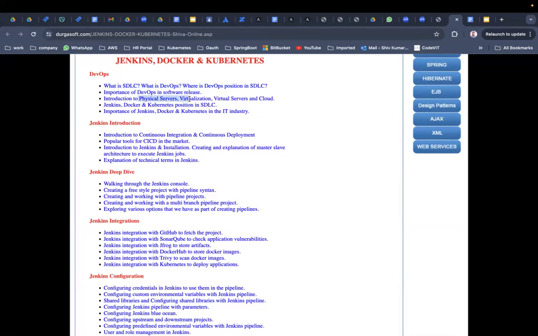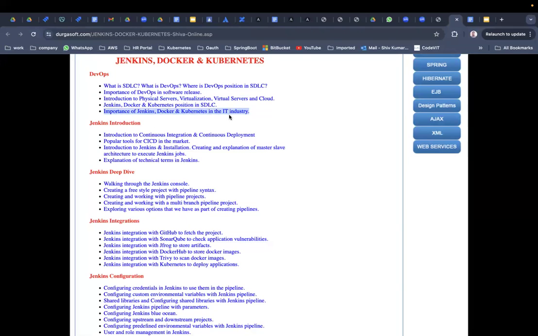And you see physical servers, virtual servers, virtualization, and cloud, and the position of Jenkins, Docker, and Kubernetes in SDLC. Why are we learning physical servers, virtualization, and virtual servers? Because of these reasons only Docker evolved. There are some disadvantages with these technologies and methodologies, so that is why Docker is there. So we are going to see those disadvantages and the evolution of Docker.